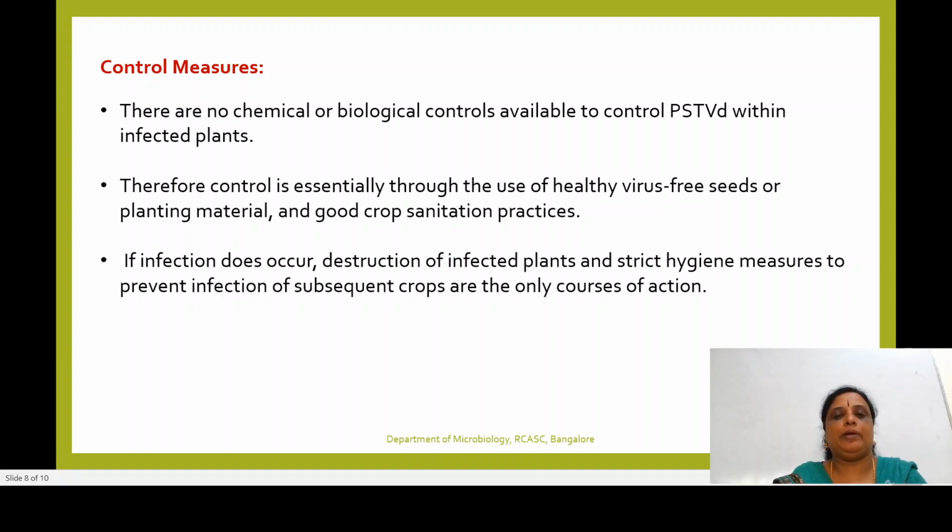That is, your plantation or field should be properly maintained, taking out the infected parts of the plants and burning them into ashes. Proper sanitary measures have to be followed. If infection does occur, destruction of the infected plants and strict hygiene measures to prevent infection of susceptible crops are the only course of action. That is, there is no treatment for this viroid infection.